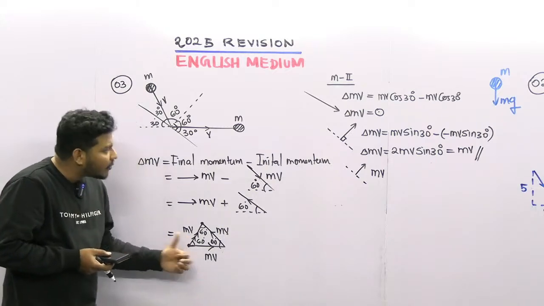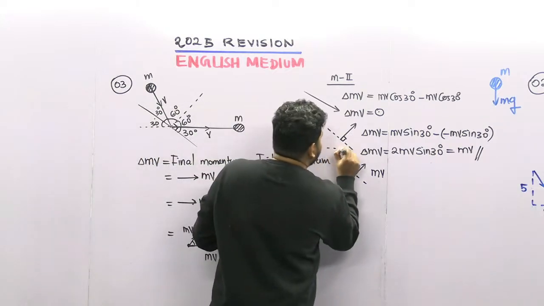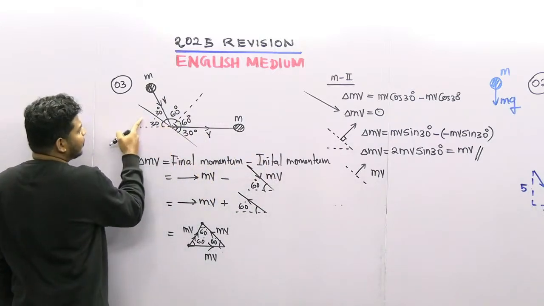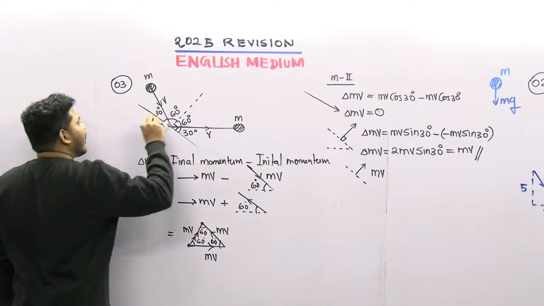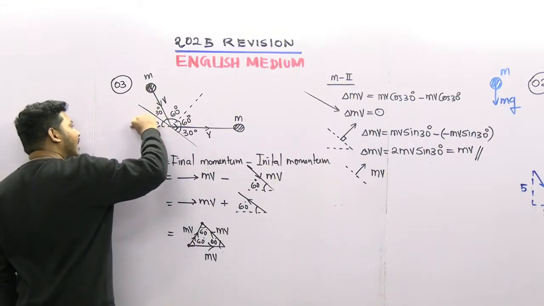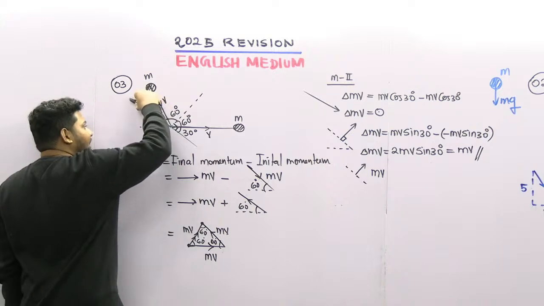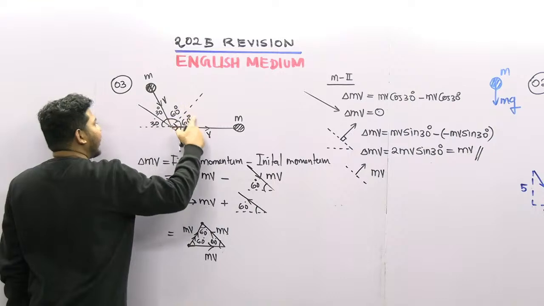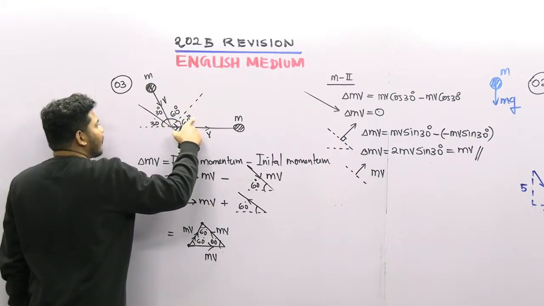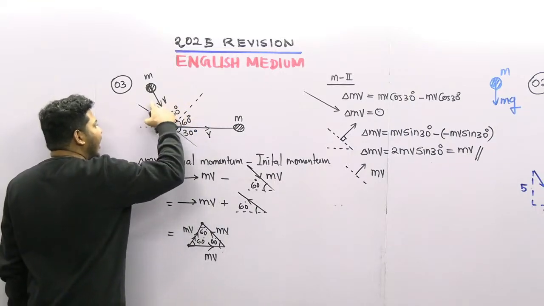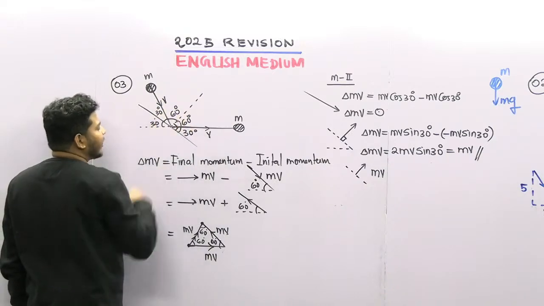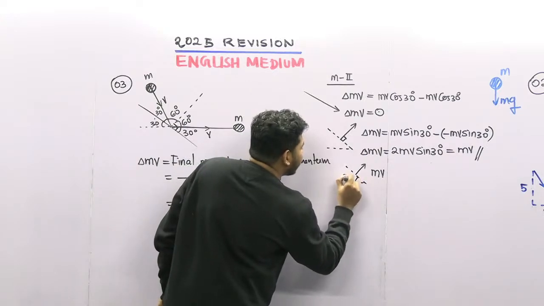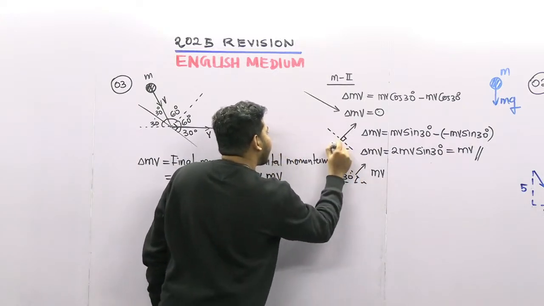So for this one also, we can get the angle here. Look at this one. So this surface is like 60 plus 30 is 90, 60 plus 30 is 90, so it's all 180 degrees. So from this horizontal line, it's 30.